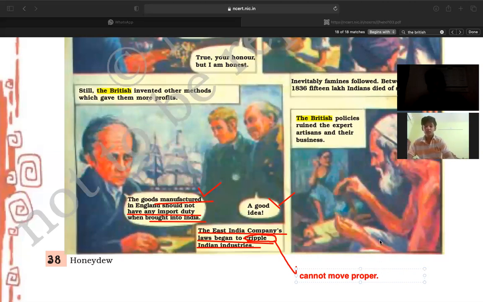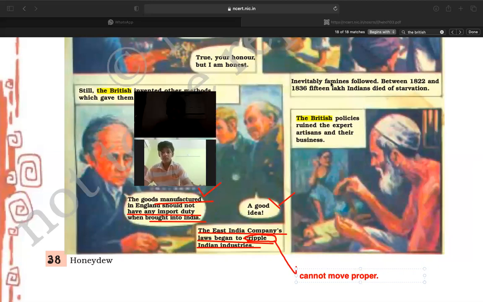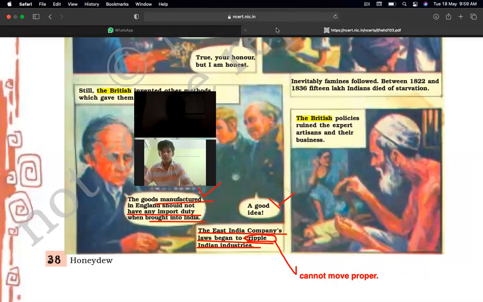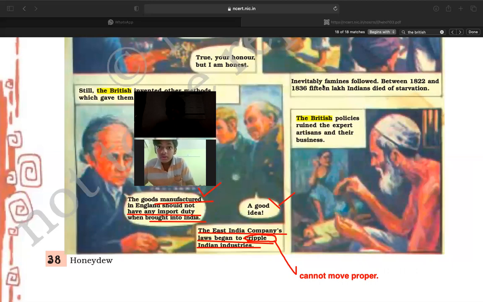So who faced a lot of difficulties? These Indian industries, right? Inevitably, famines followed. What is the meaning of famines here? Famines means hunger, right?